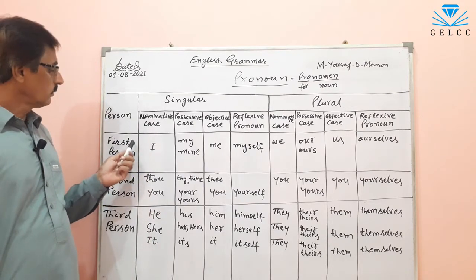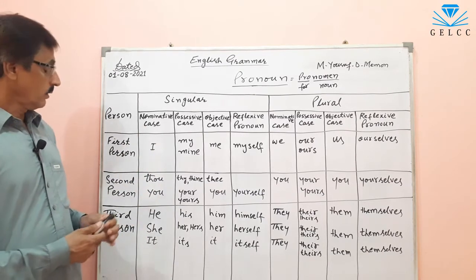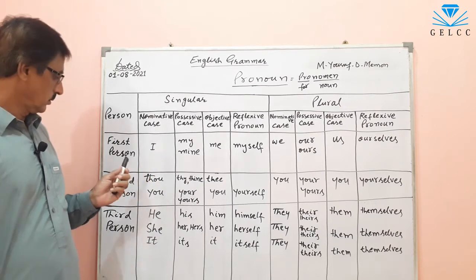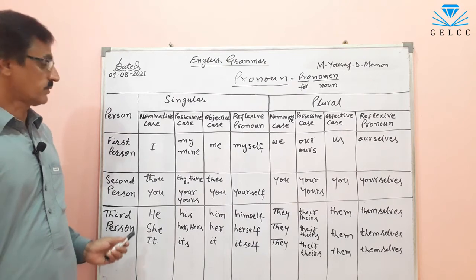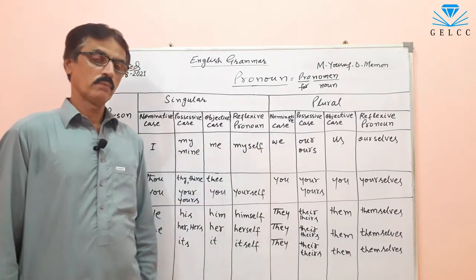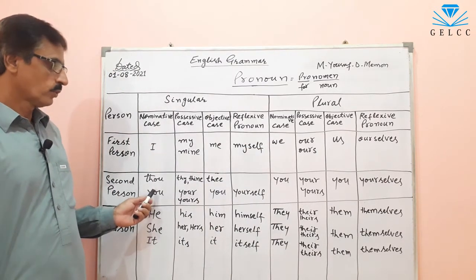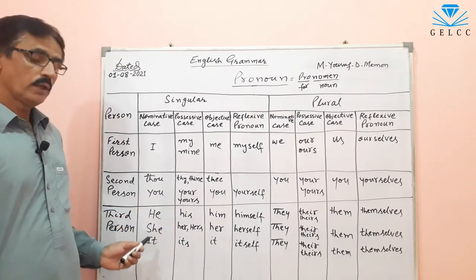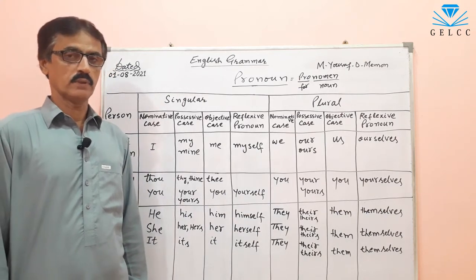This is the table of personal pronouns. These personal pronouns are divided into three classes: first person, second person, third person. I and we, these are first person. You, this is second person. He, she, it, and they are third person.